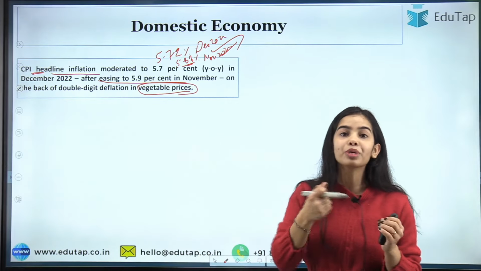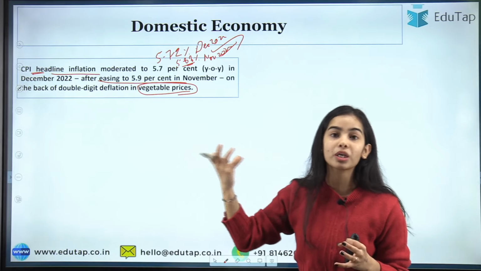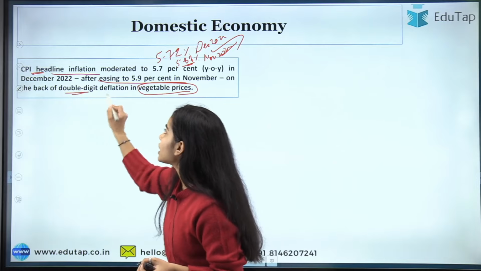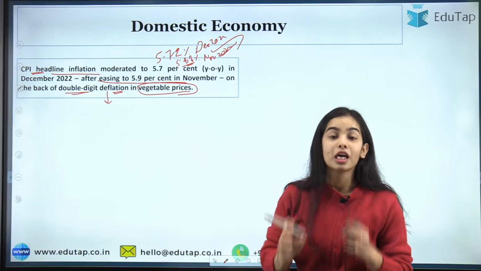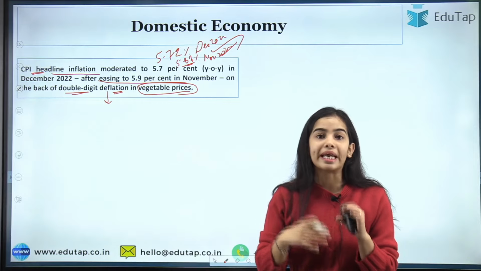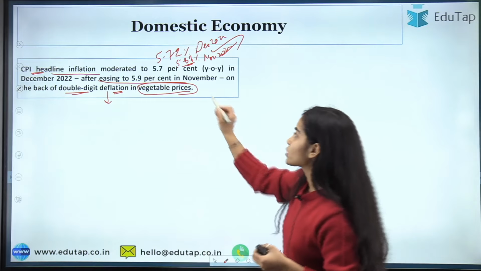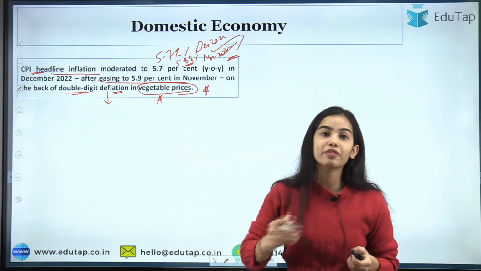So how did the retail inflation come down from the upper tolerance level? It was because of the double-digit decrease in the vegetable prices. See, the winter season was going on, and in that season there is a decrease in the prices of vegetables, and that's why there was a decrease in inflation due to the double-digit deflation in vegetable prices.